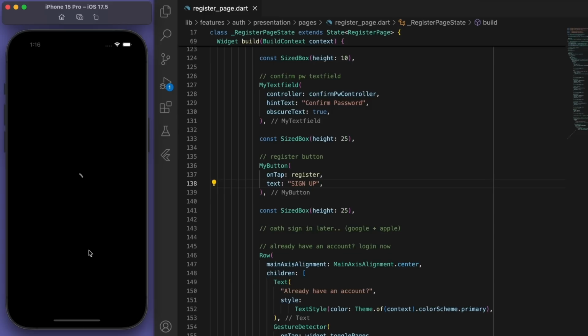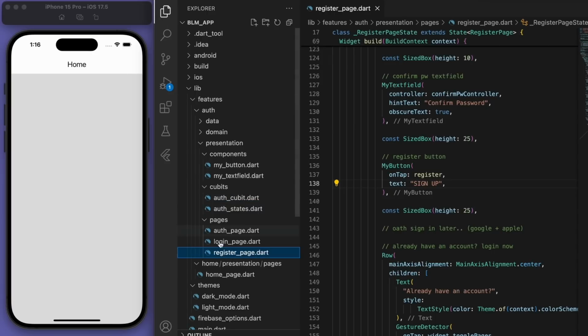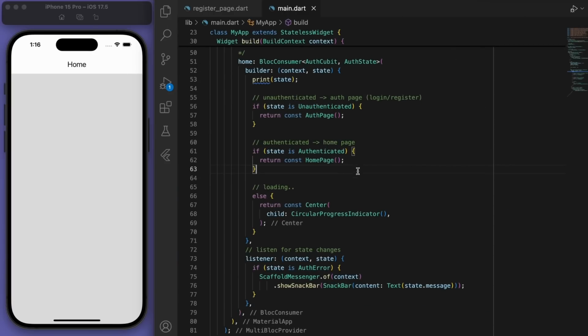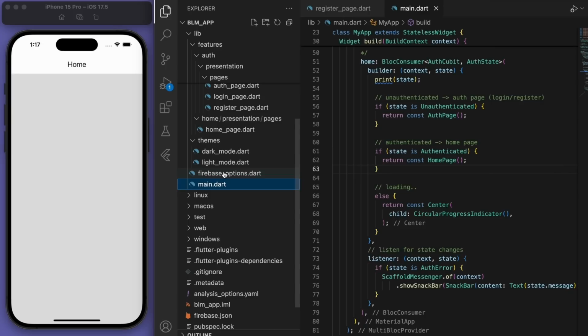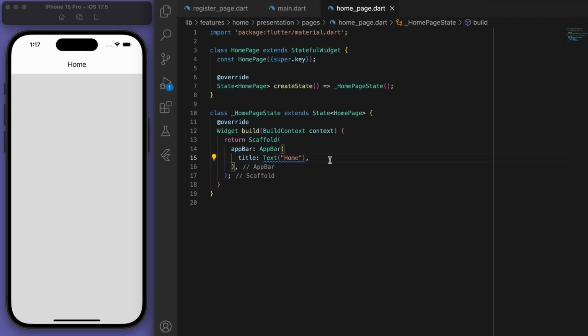Sweet, and you can see we're signing in, and then we are directed to the home page. And you saw for a brief second the loading circle as well. And everything is looking so good. Now the natural next thing to do is to have a button to log out. So in our home page, if you look at the actions in the app bar, I want you to create an icon button to log out.